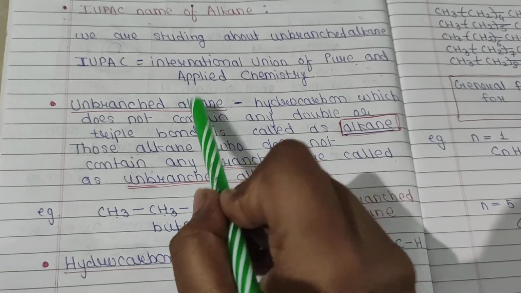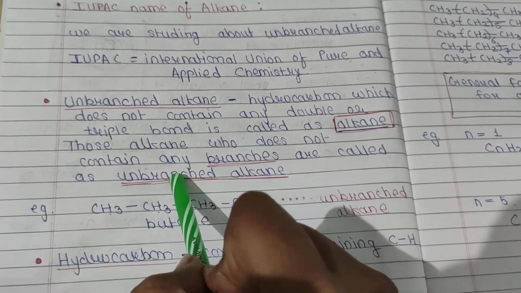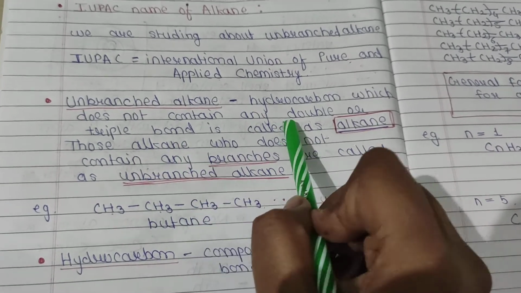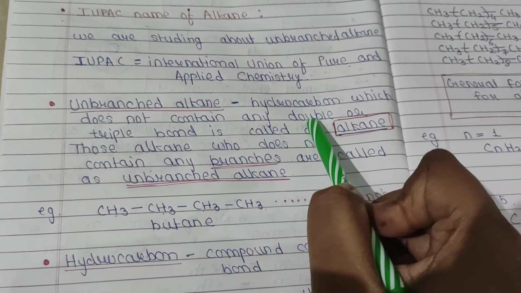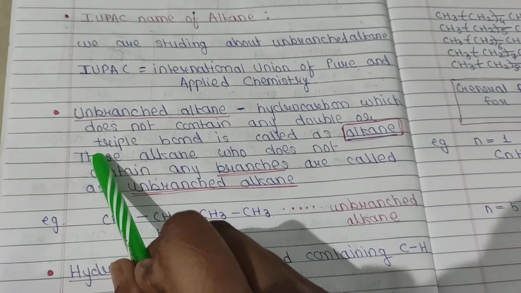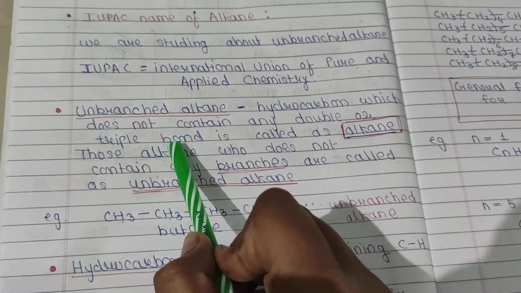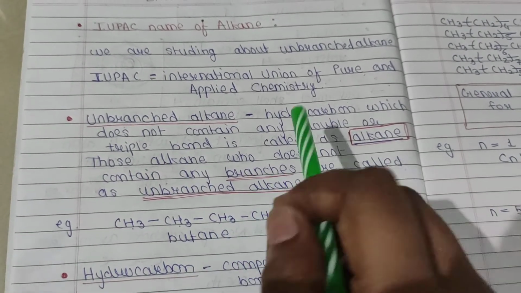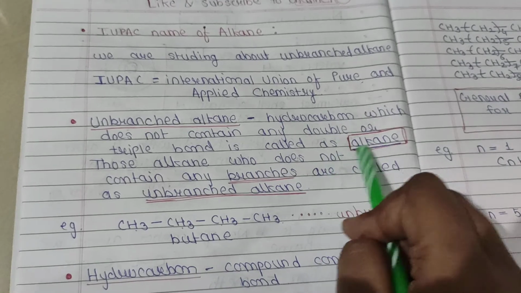If double bond is present, then it is called alkene. We will talk about it later. And if the triple bond is present, it is called alkyne. So we will talk about that later. So we are focusing on alkane.